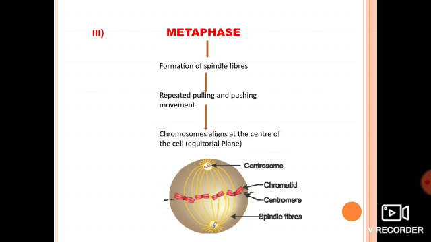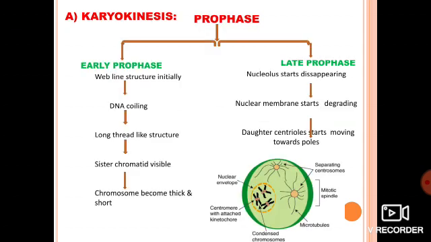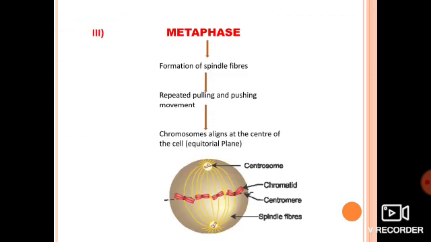Got it? So the first phase is prophase. In that, chromatin gets condensed, forming chromosomes. Along with that, the nucleolus disappears and the nuclear membrane starts degrading. It gets less prominent. In the next, second phase, metaphase, the chromosomes align themselves in the middle of the cell, in the center, that is the equator of the cell. Along with that, spindle fibers form, and these spindle fibers help in the movement of chromosomes.